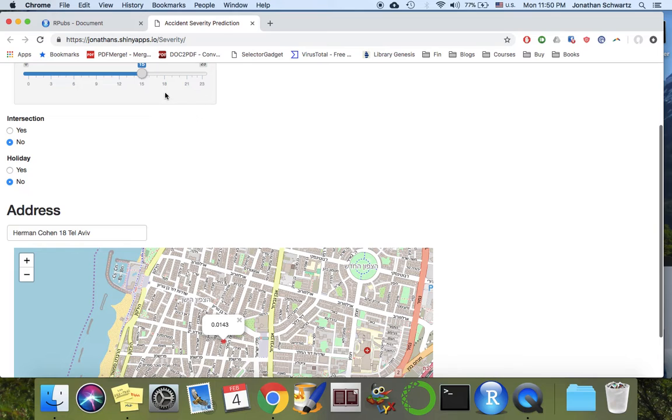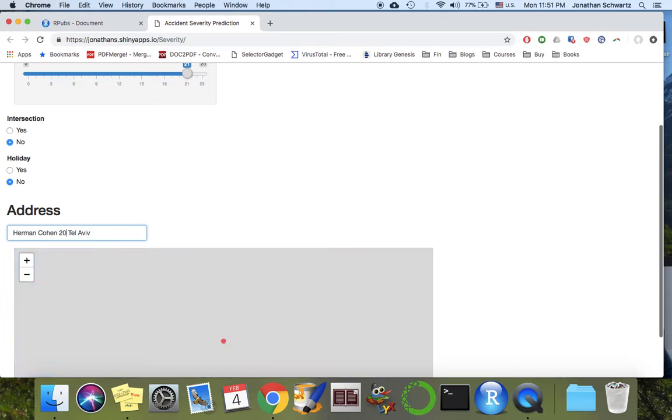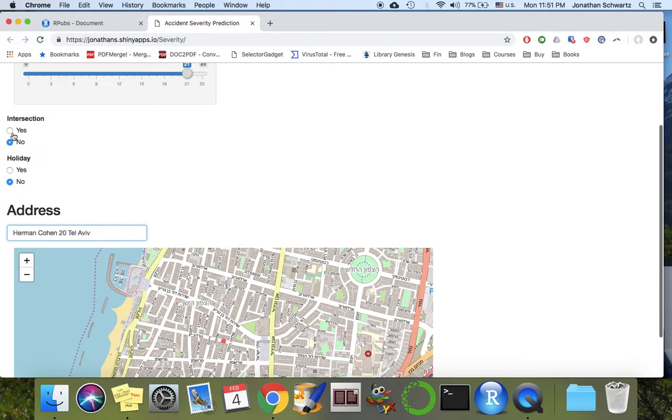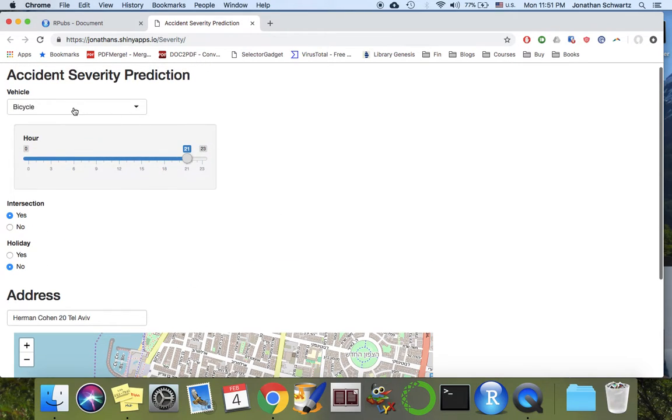But if, let's say, we were at 9 o'clock at night, then the prediction would be 0.028. And if we were at a different address, say number 20 in that street, and then we were to be in the intersection, then the probability would go to 0.135. And if you would switch to a private car, then this probability would probably drop